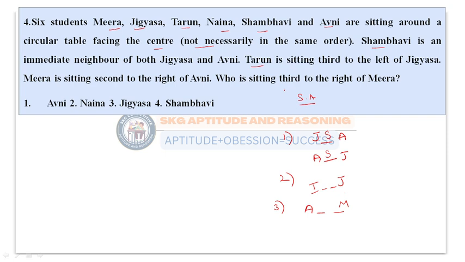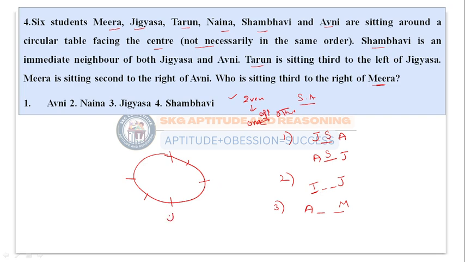Now what is asked in the question? Who is sitting to the third right of Meera? Let us try to arrange these conditions. How many students? Six students: one, two, three, four, five, six. Remember this point: when an even number of persons is given in the question, one person must be opposite to another person. I may start with any of the statements given, but while arranging, we need to find the link between one statement and another.